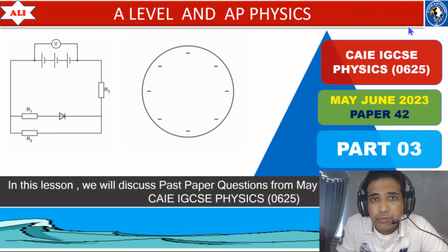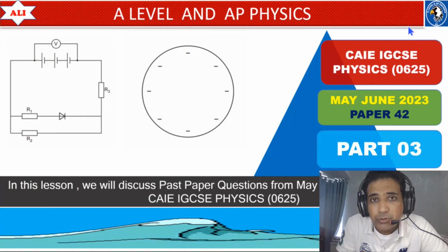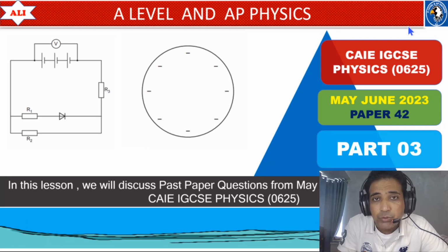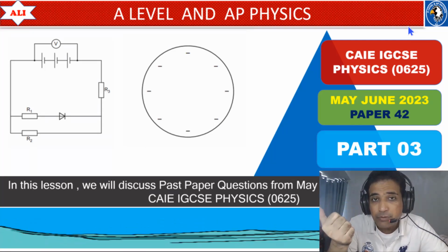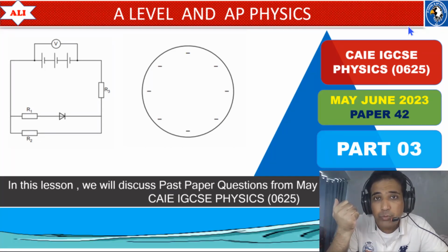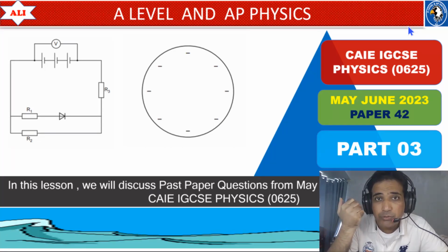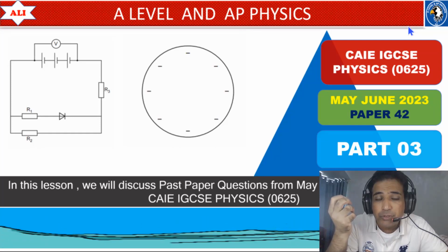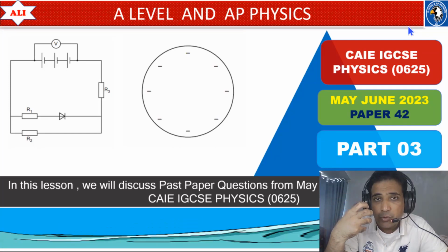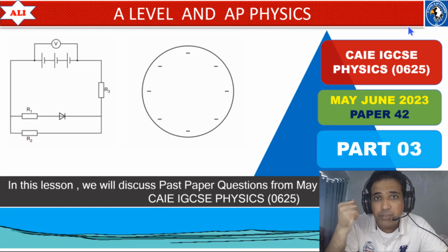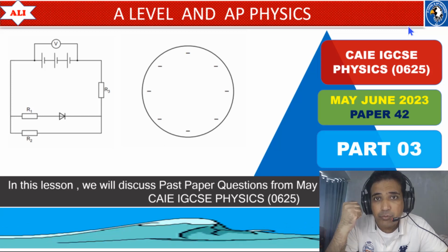In today's lesson, we will discuss past paper questions from June 2023, Paper 4, Variant 2. We will talk about electromagnetism, magnetic field, electric field, DC circuits, and also astronomy and cosmology. As always, we will discuss these questions in detail so you can improve your conceptual understanding of these topics and have a better understanding of these questions. Let's study together, let's improve together.